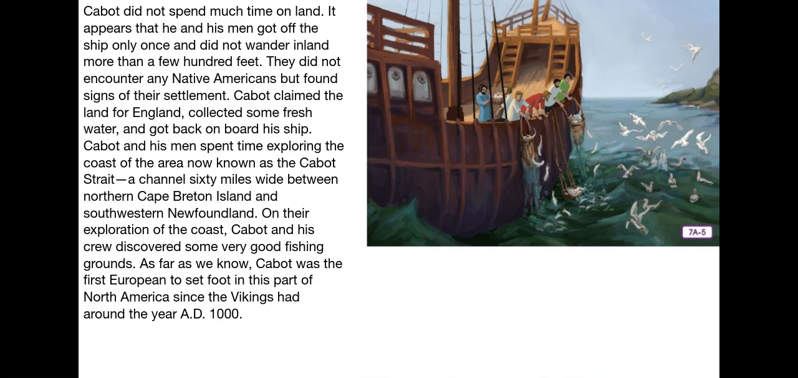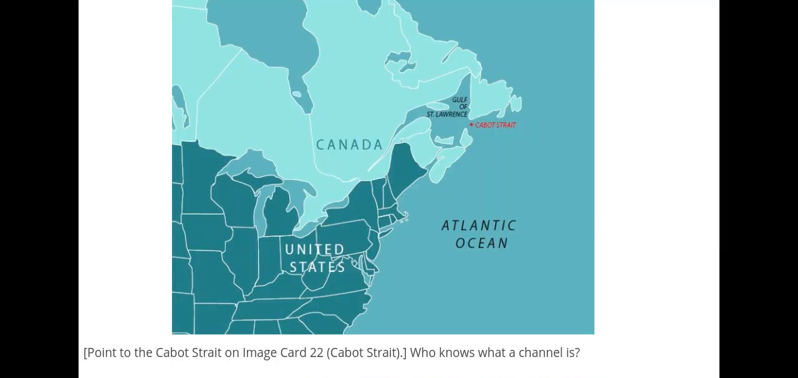Cabot and his men spent time exploring the coast of the area now known as the Cabot Strait, a channel 60 miles wide between northern Cape Breton Island and southwestern Newfoundland. On their exploration of the coast, Cabot and his crew discovered some very good fishing grounds. As far as we know, Cabot was the first European to set foot in this part of North America since the Vikings had arrived around the year AD 1000.